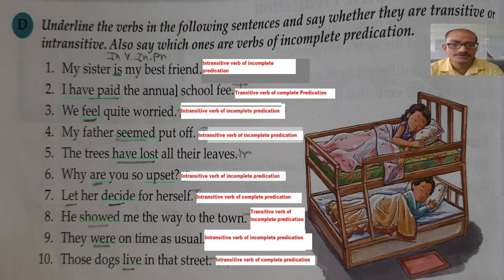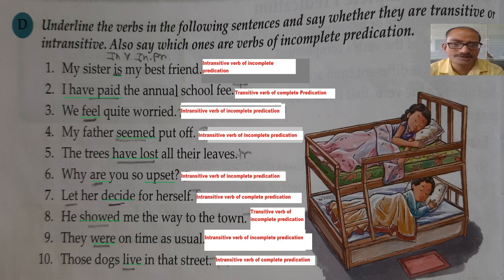First, my sister is my best friend. Here is is the verb, therefore it is underlined. And then we have to decide whether it is a transitive or intransitive verb. My sister is my best friend. In this sentence, there is no object. My best friend is a complement.